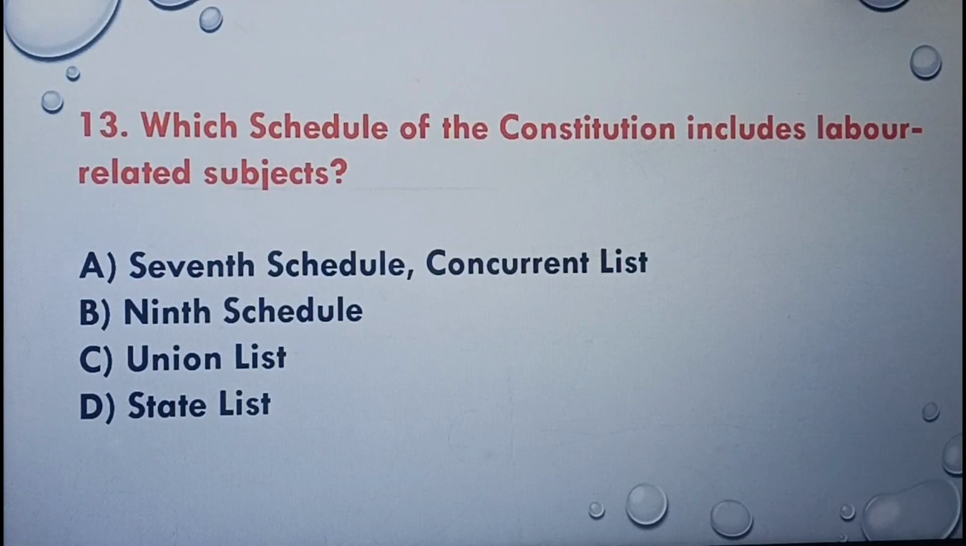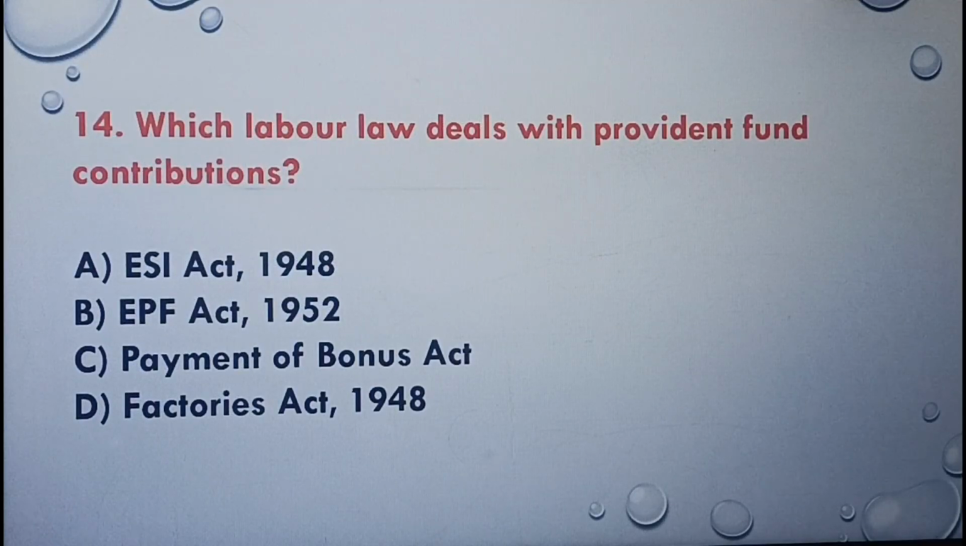Next question. Which schedule of the Constitution includes labor related subjects? 7th schedule, concurrent list, 9th schedule, union list, state list. The correct option is option A, 7th schedule, concurrent list. Next question. Which labor law deals with Provident Fund contributions? ESI Act 1948, EPF Act 1952, Payment of Bonus Act, Factories Act 1948. The correct answer is option B, EPF Act 1952.